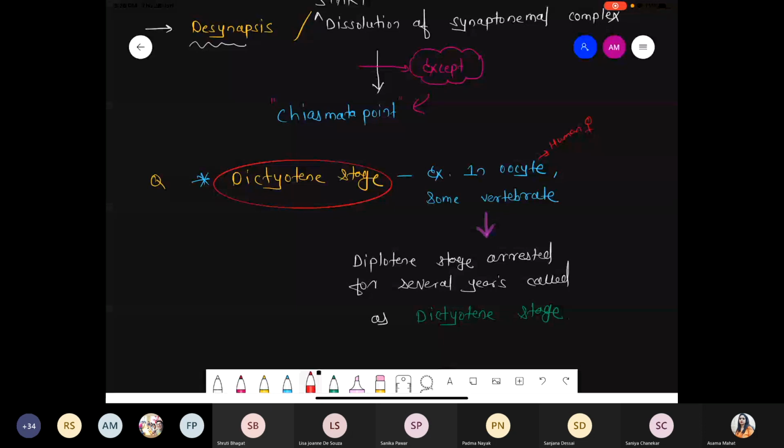Clear this part? Any doubt from the Diktotene stage? One question. Remember this part, okay? हाँ, ये जो part है Diktotene stage, you will study in human reproduction in 12th standard zoology.